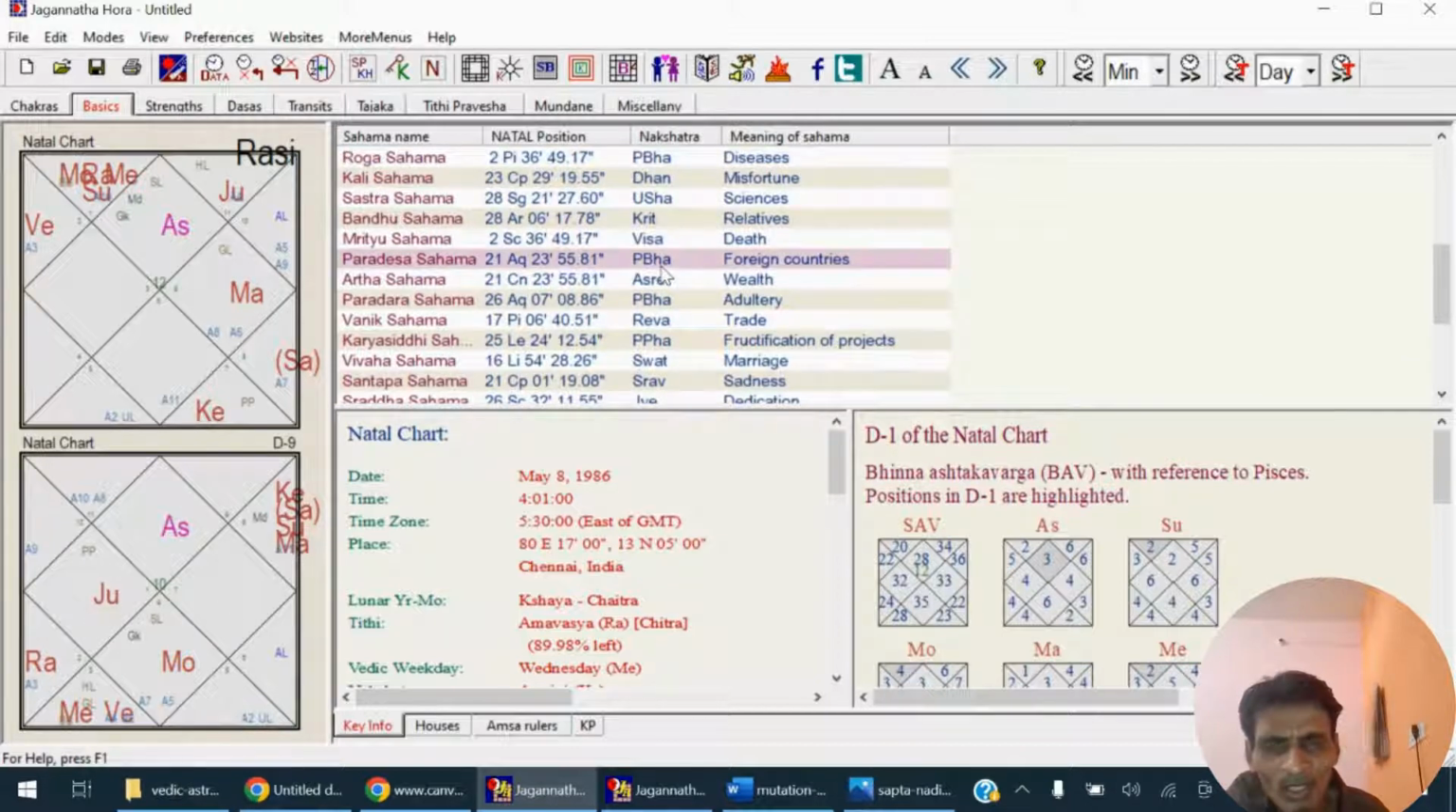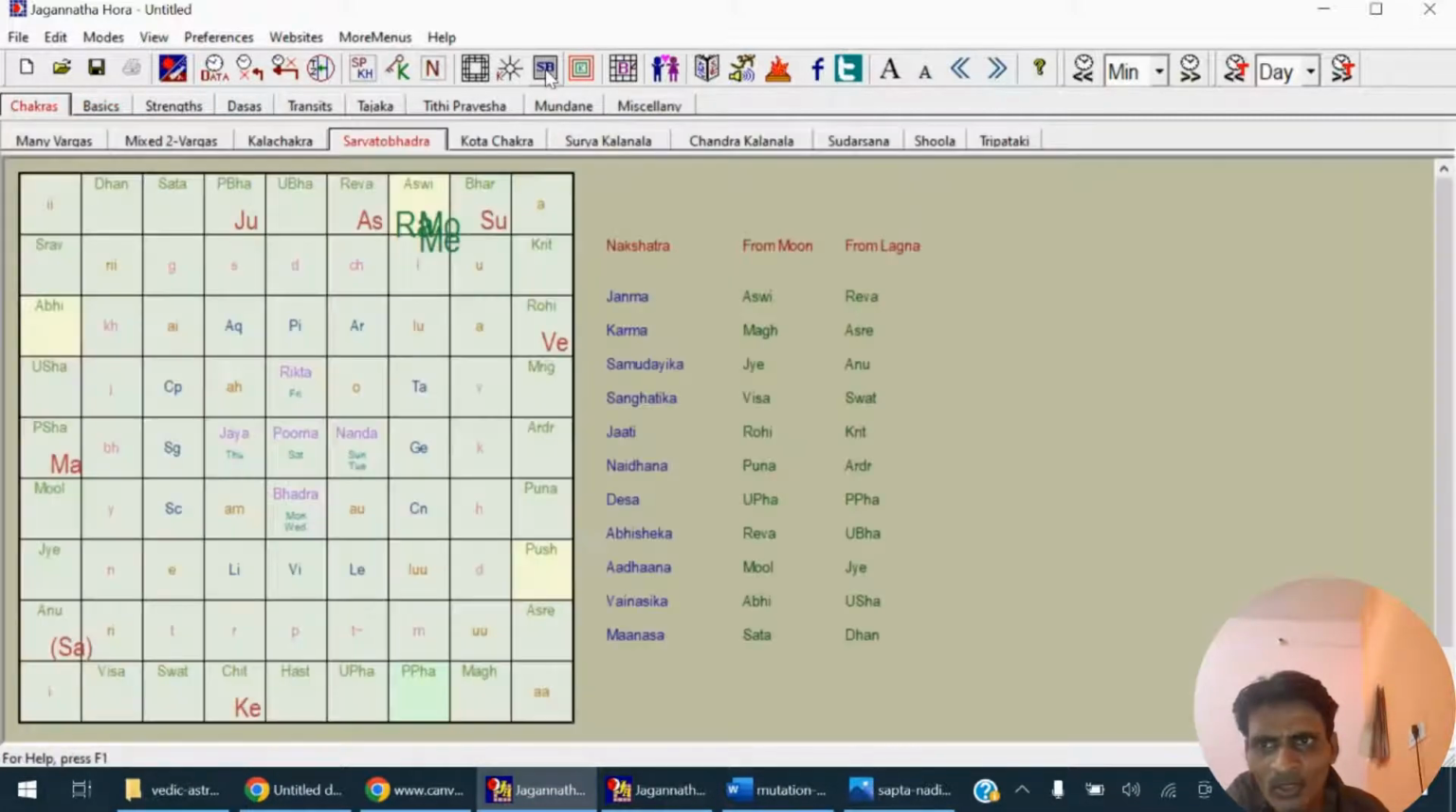As you can see, Purva Bhadra is his Paradesha Sahama. Now go to Sarvatobhadra Chakra and you can see Jupiter is placed in Purva Bhadra. And Purva Bhadra, as I mentioned, is the Sahama of foreign countries. So this is the major reason he traveled to and settled in a foreign country, because his ascendant lord is placed in Paradesha Sahama. This is one of the reasons for foreign travel.